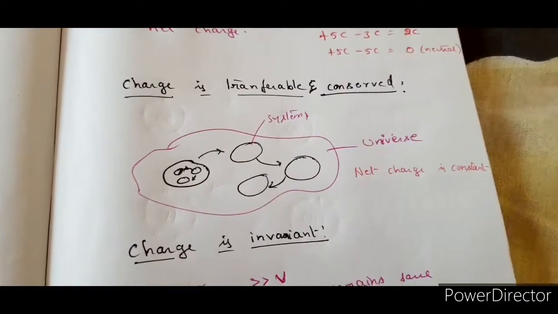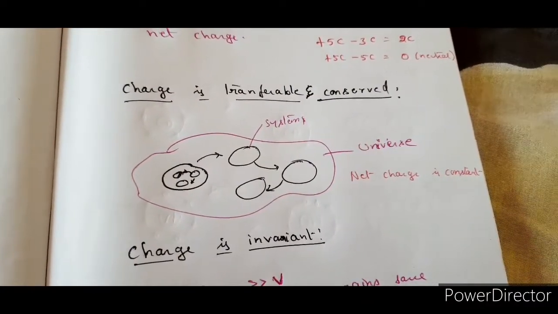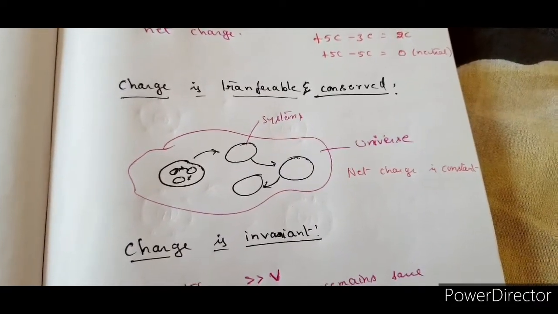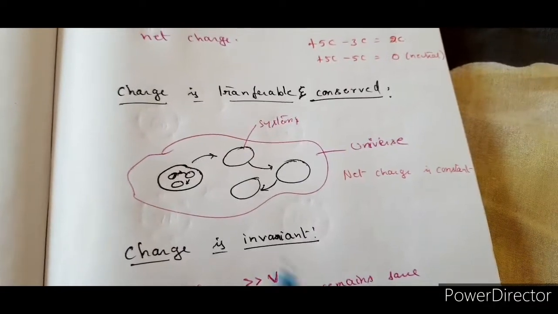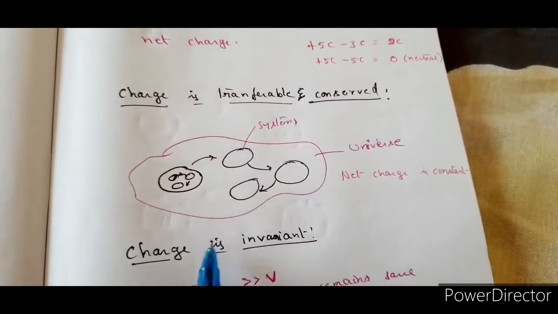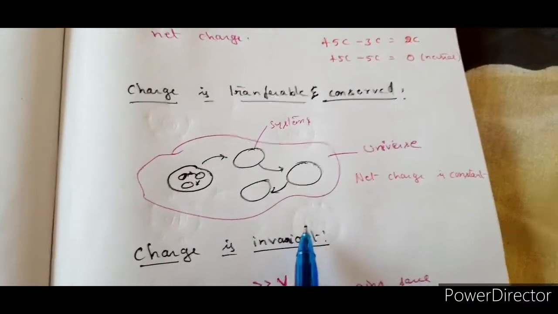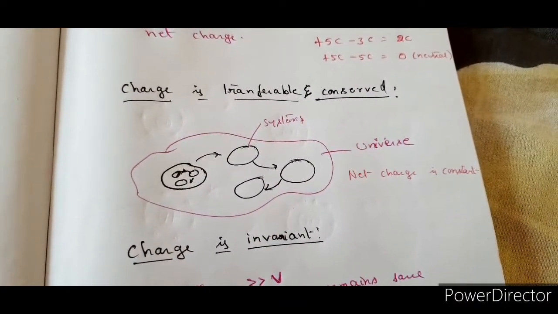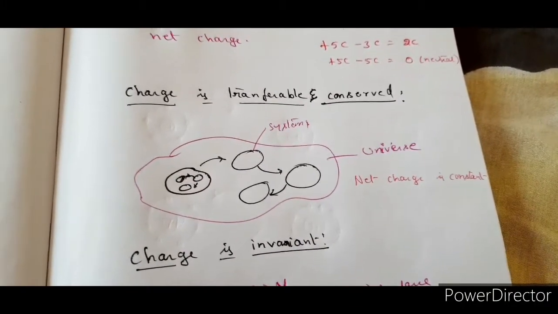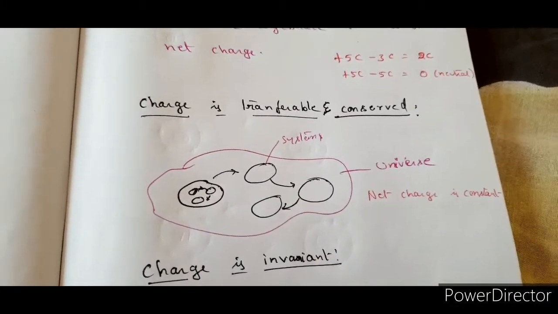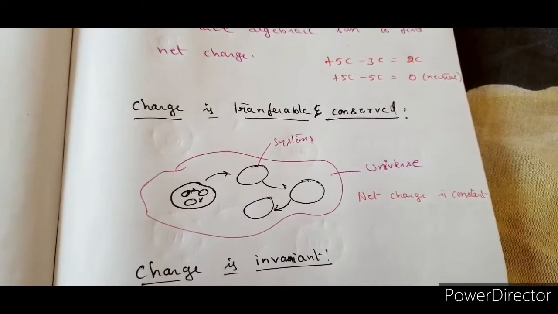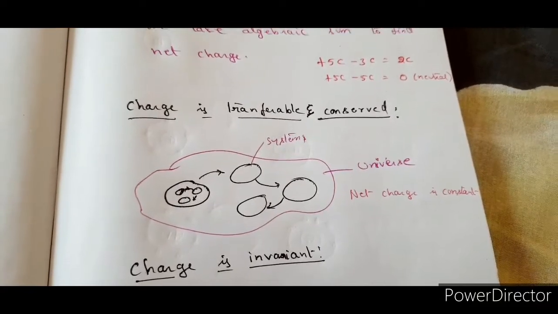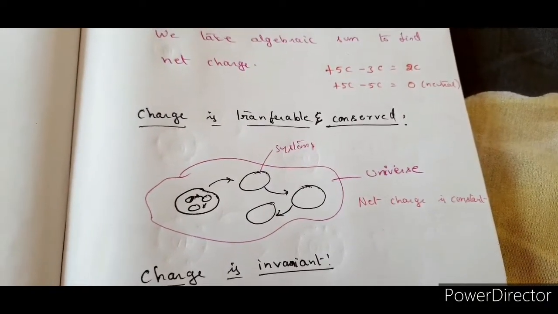Now suppose I say that I have put two charges inside a body and brought them into contact. If one is positive and the other negative, maybe electrons transfer from one body to the other body, but the total charge is the same in both together, right? So that is conserved there. That's the meaning of it. Please make a note of this one. This is a very, very important point. Charge is transferable, but at the same time it is conserved.